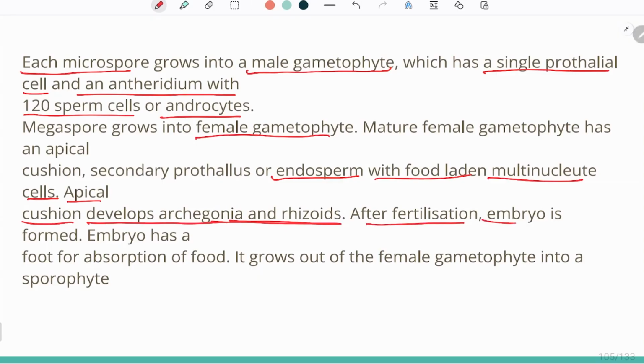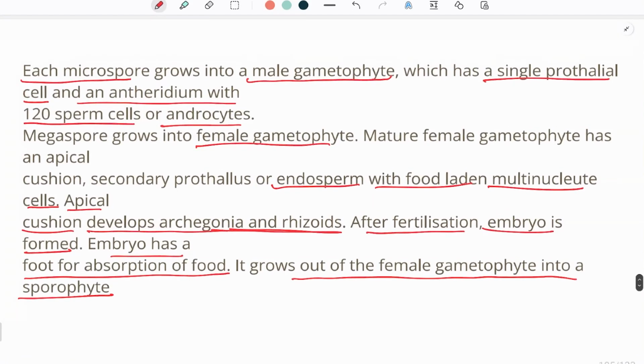After fertilization, an embryo is formed, and the embryo has a foot for absorption of food. The embryo which is formed is actually independent. It grows out of the female gametophyte into a sporophyte, and because it is borne on the plant body, it will grow out from the female gametophyte into a new plant, that is, a sporophyte.